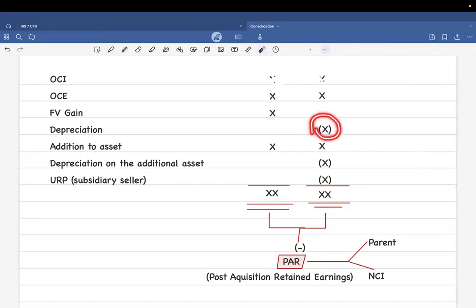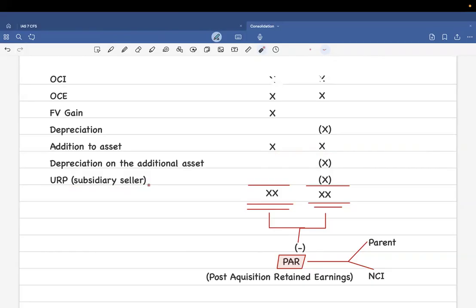And then you're going to take depreciation. And then if the company has purchased any assets, you're going to add them in both of the columns. The resulting depreciation should also be taken. Clear? And the next thing is important, URP. So URP is something that we are going to discuss later.